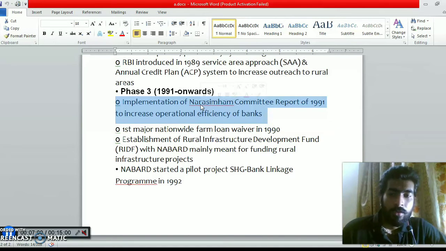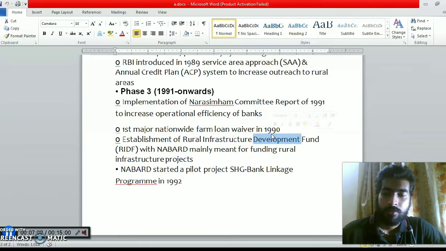The first major nationwide farm loan waiver happened in 1990, and also the establishment of the Rural Infrastructure Development Fund (RIDF) with NABARD, mainly meant for funding rural infrastructure projects. NABARD also started a pilot project, the SHG bank linkage program, in 1992. So that was phase 3, which started from 1991 and continues to the present year.